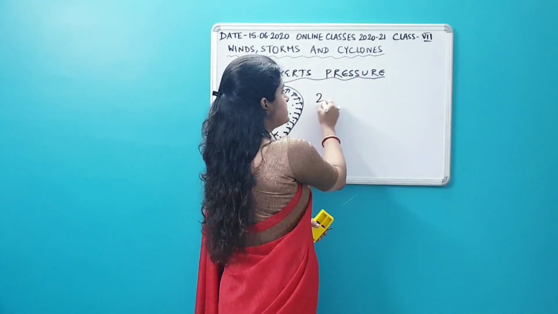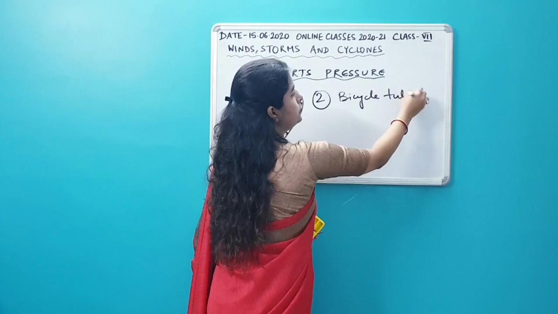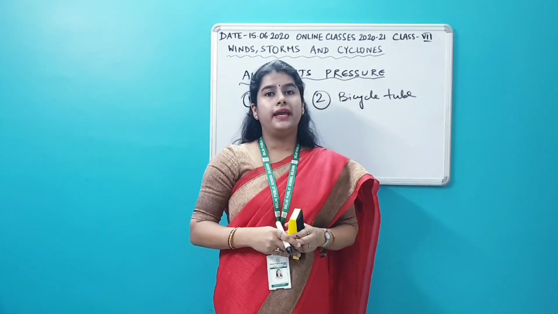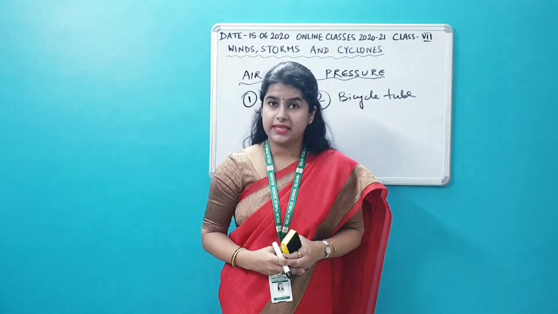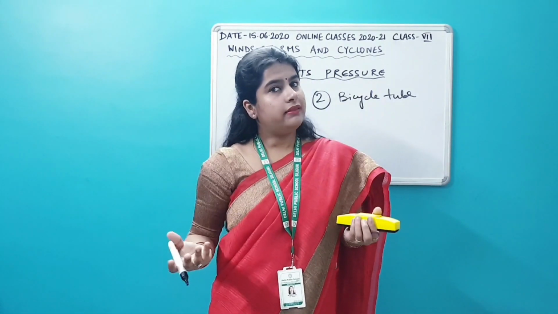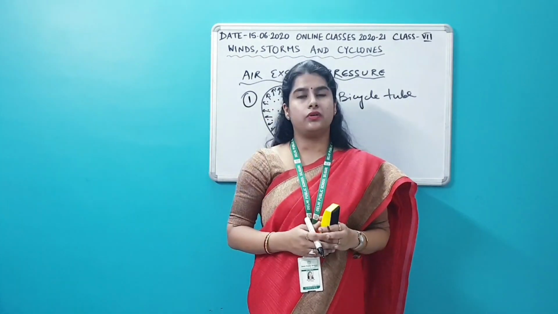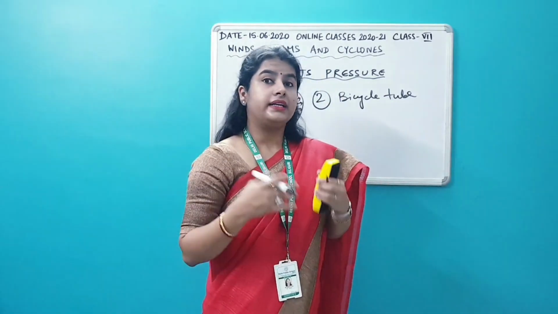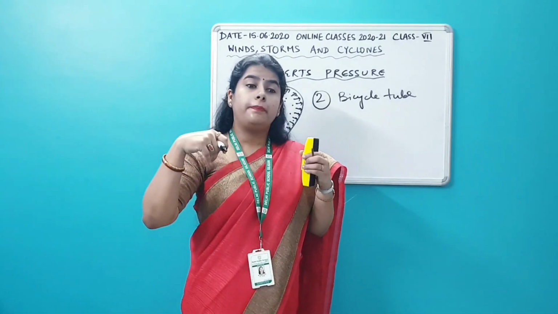Another example is the bicycle tire, bicycle tube. You have to pump air inside the tube in order to move it smoothly. So when you are pumping air inside the bicycle tube, what happens? Again the same thing. Air molecules are constantly applying pressure on the walls of the bicycle tube and it gets inflated. Okay.